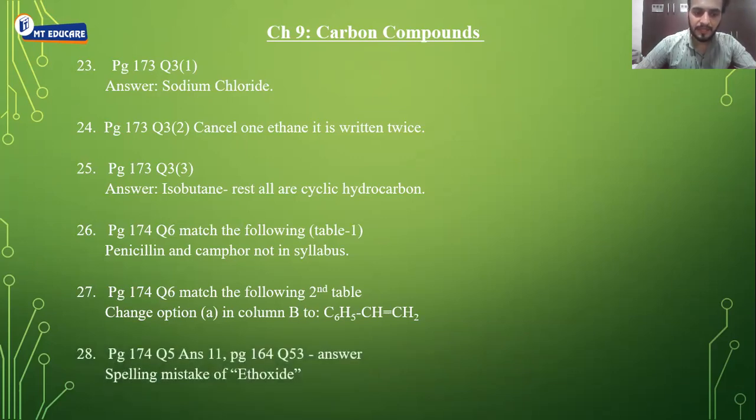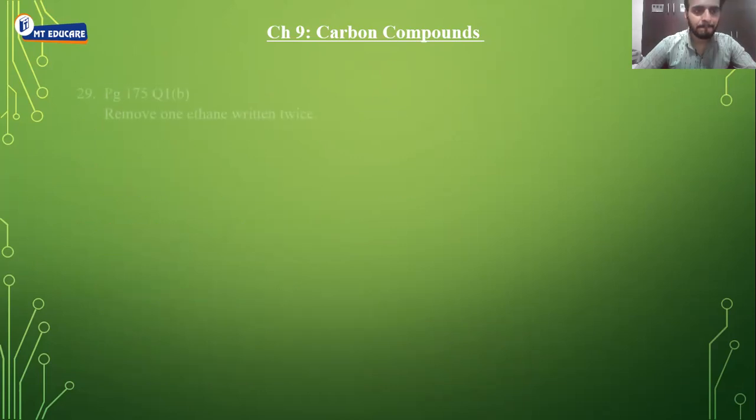Then page 174, question 5, answer 11. Page 164, question 53, answer, spelling mistake of ethoxide. So please do the correction. It should be ETHOXIDE. In both places, it is a spelling mistake.